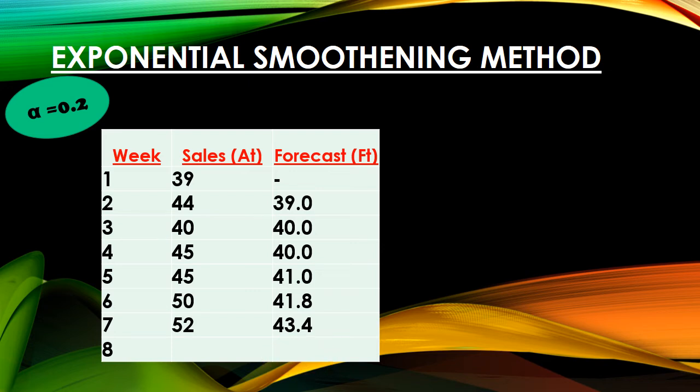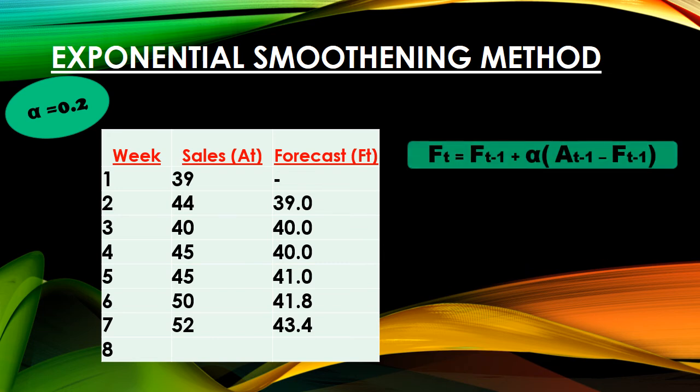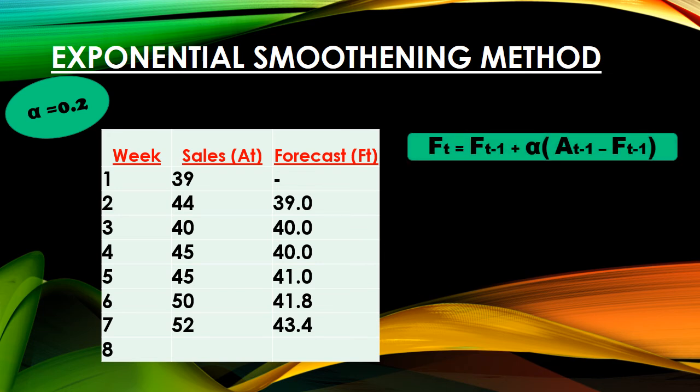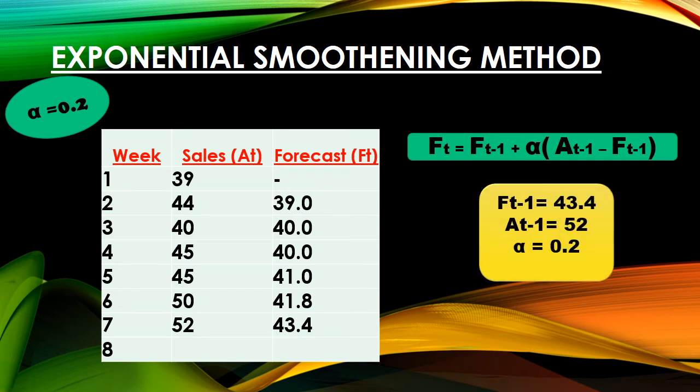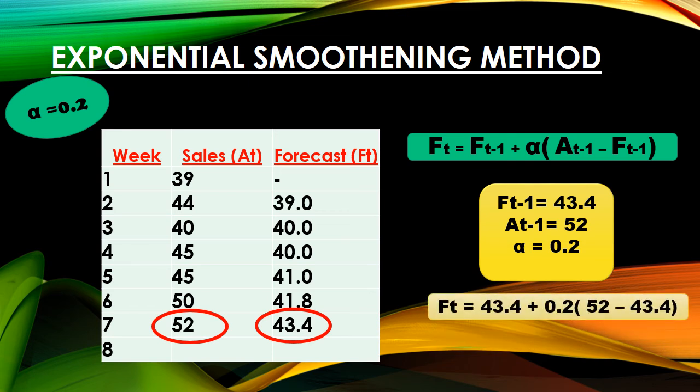So we have the exponential smoothing formula. Ft is Ft-1 plus alpha times (At-1 minus Ft-1). So we will put in all the values. Ft-1 is the previous week's forecast, which is 43.4. At-1 is the actual sales for last week, which is 52, and alpha we have as 0.2. So we put all the data in this formula, and we get Ft equal to 45.12. So we got the forecast for the 8th week.